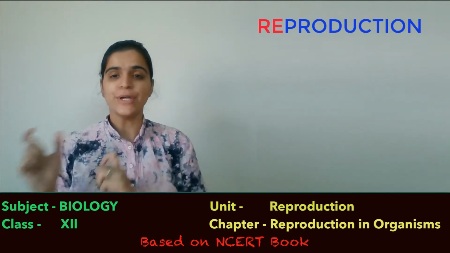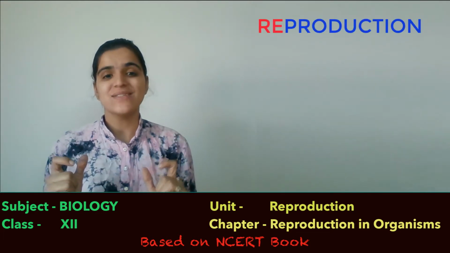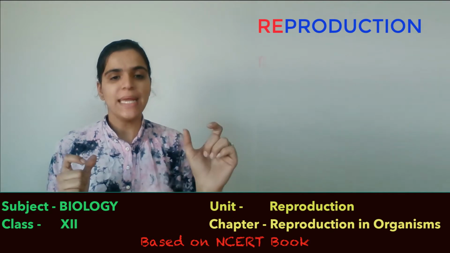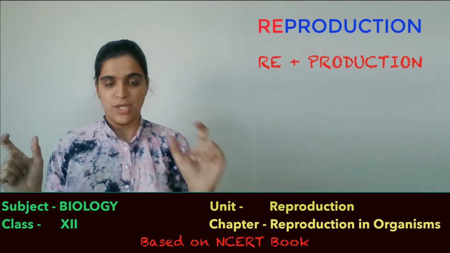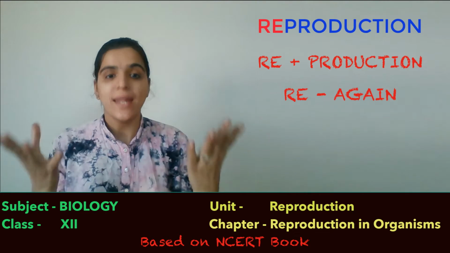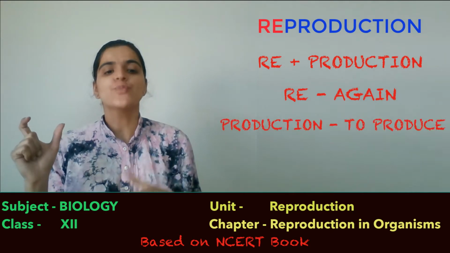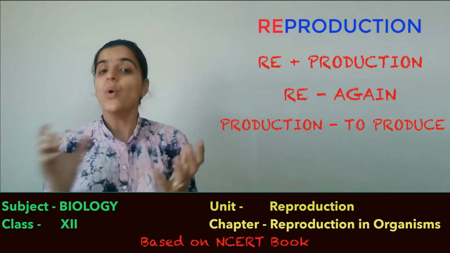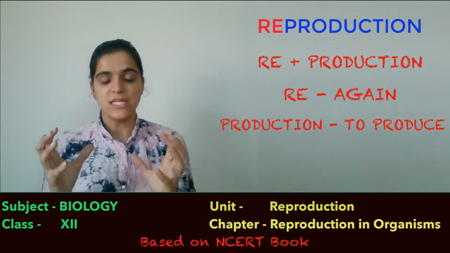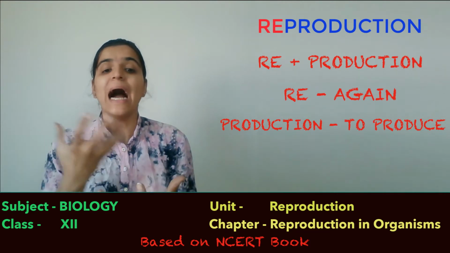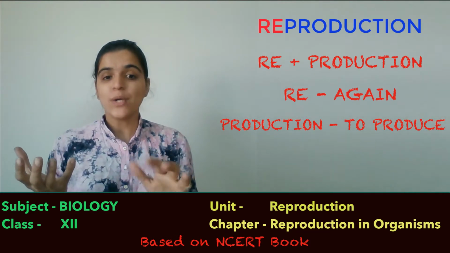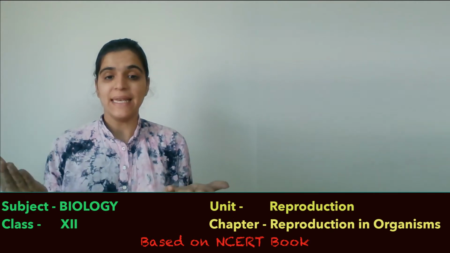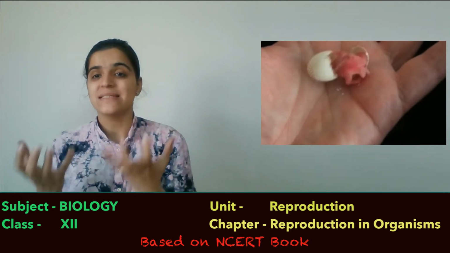Reproduction comprises two words, re plus production. Re means again, production means to produce something. So reproduction means to produce something again. What we have to produce again is in organisms.